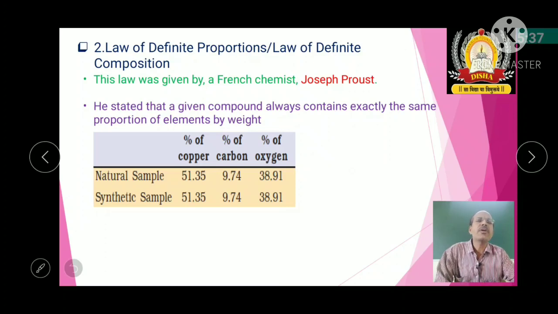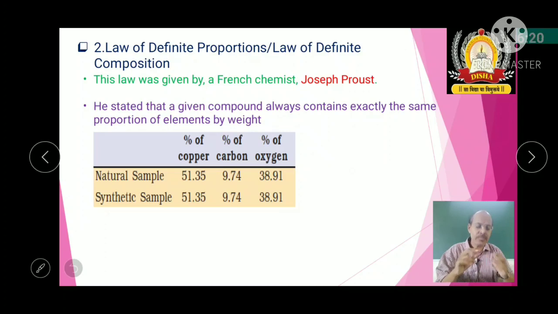The same copper carbonate prepared in the laboratory, which we call a synthetic sample, also contains the same proportions: copper 51.35, carbon 9.74, oxygen 38.91. This clearly indicates that whatever the source or route, whenever that compound is formed, the elements present in it will always be in the same proportions.